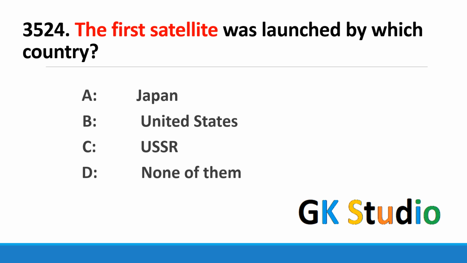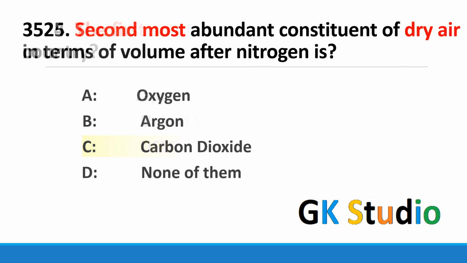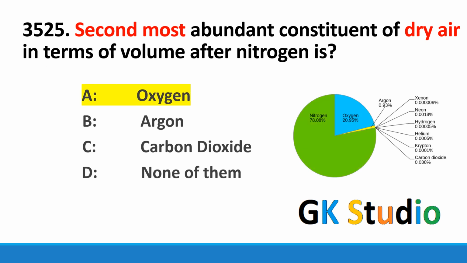The first satellite was launched by which country? USSR. USSR was the first country who launched a satellite. Second most abundant constituent of dry air in terms of volume after nitrogen. Oxygen. Oxygen is the second most abundant gas in dry air. First is nitrogen, which consists of 78%, and oxygen is 20.95%. Thank you very much.